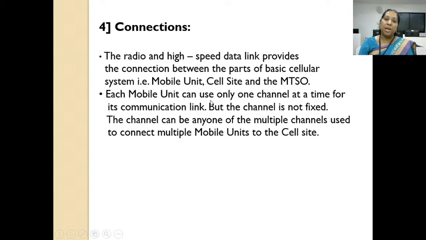Each mobile unit can use only one channel at a time for its communication. Means what? Every mobile unit is connected by only one channel with the cell site, but the channel is not fixed. Every time the mobile unit connects to the cell site, the channel is variable. Multiple channels are provided by the cell site to the mobile unit, and the mobile unit selects only one channel and gets connected to the cell site.